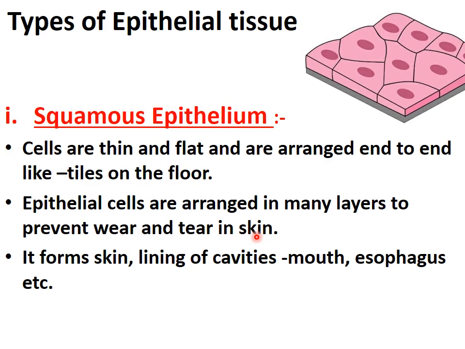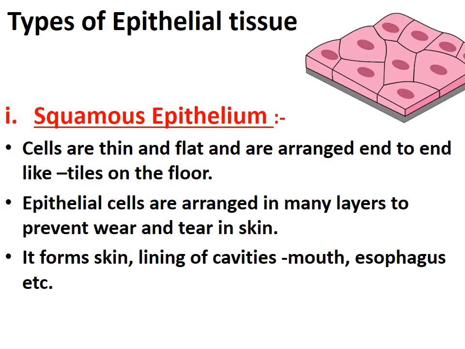So, what are the examples of the squamous epithelial tissue? Means where this squamous epithelial tissue is found, it forms skin, lining of the cavities of mouth, esophagus. Esophagus means food pipe. So these all are made up of squamous epithelial tissue. Okay, so you can see the diagram. They are arranged like tiles on the floor and the cells are flat in shape.